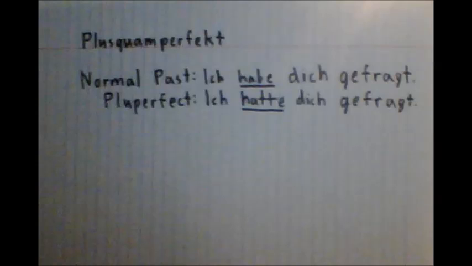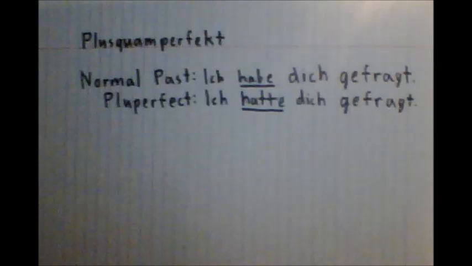Here we're going to be talking about the Plusquamperfekt, or Pluperfect as you'd say in English. When you're describing events that happened in the past, you use normal past tense. For example, if you wanted to say, I asked you, you would say, Ich habe dich gefragt. However, sometimes you need to compare two things in the past tense, like saying something happened before something else. And in those cases, that's when you want to use the Plusquamperfekt.